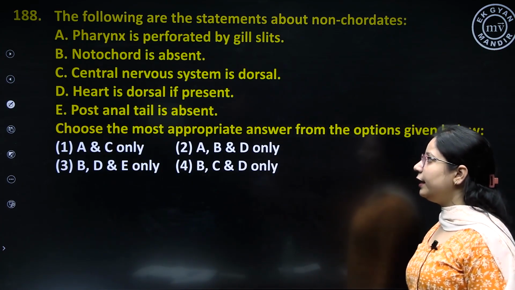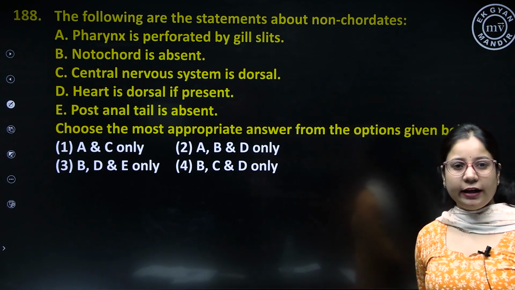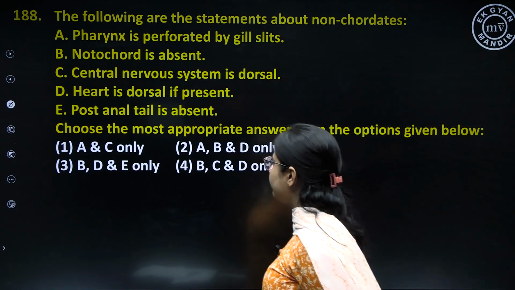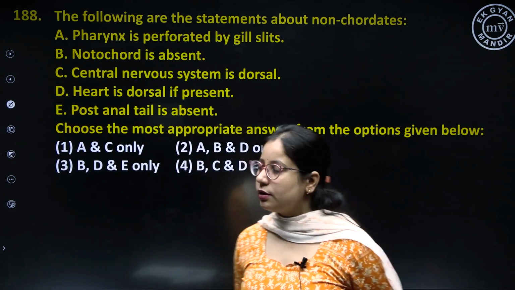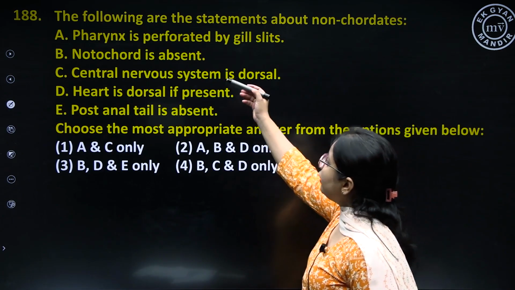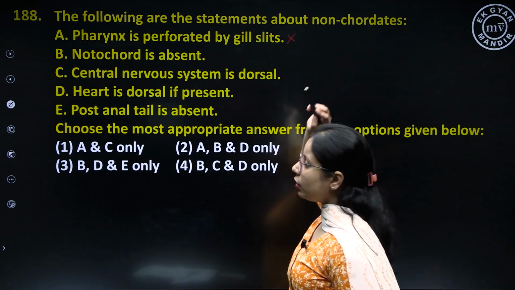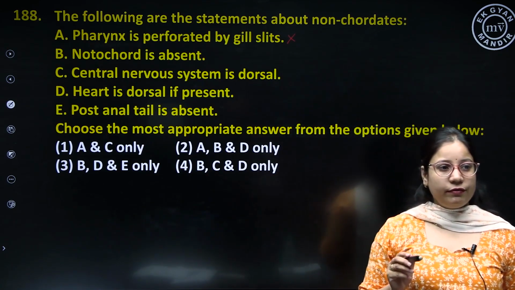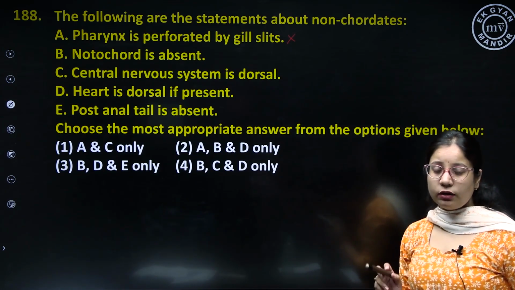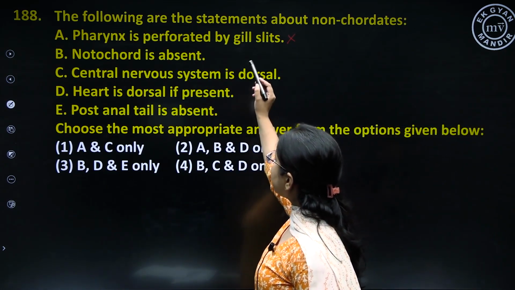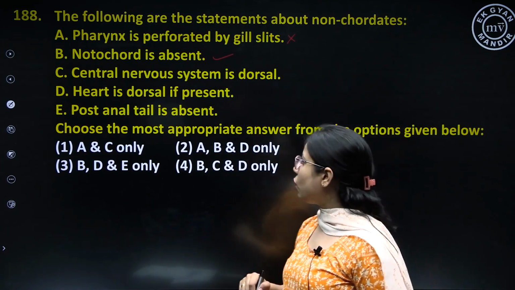Question number 188. The following are the statements about non-chordates. We have to identify which of the following statements are correct with respect to non-chordates. A, pharynx is perforated by gill slits. No, this is wrong for non-chordates, because the pharynx perforated by gill slits is present in chordates, not in non-chordates. Notochord is absent. This is true. Notochord is absent in non-chordates. It is present in chordates.